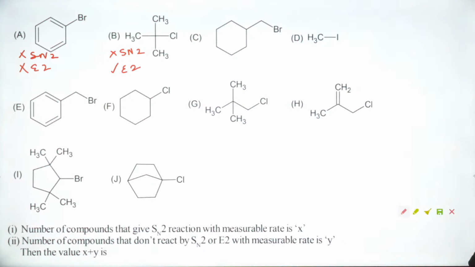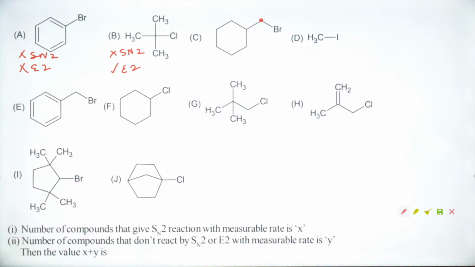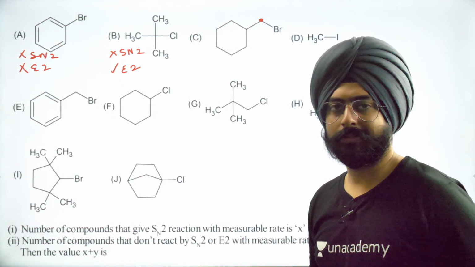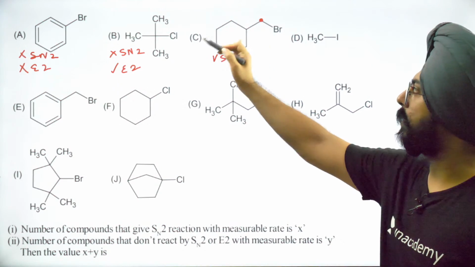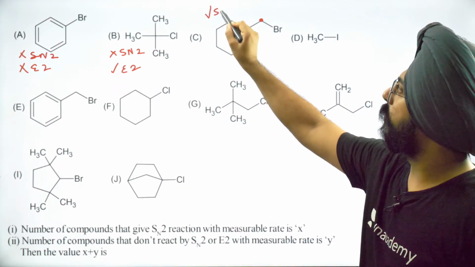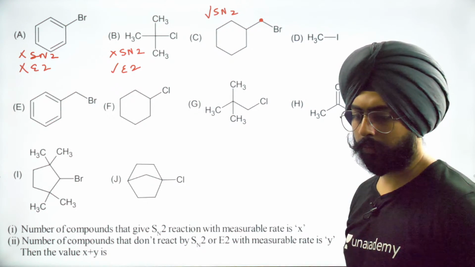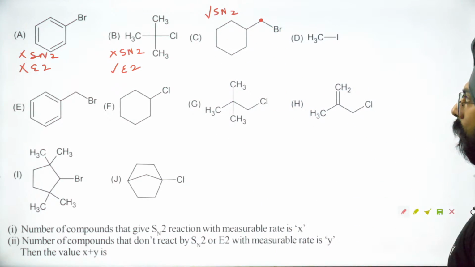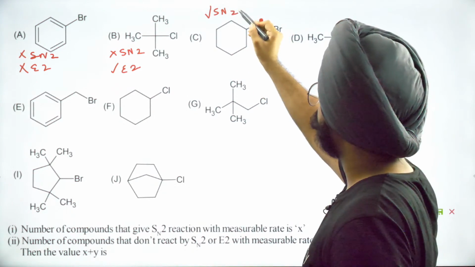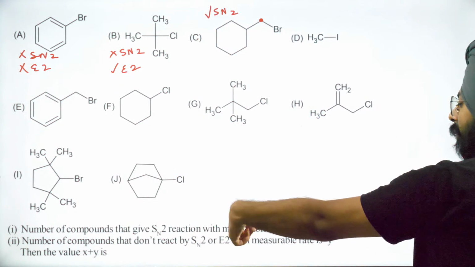Next one. Can it give you SN2? Look at this particular carbon. It's a primary halide, isn't it? Yes, it can give you SN2. SN2 दे सकता है आपको ये. So I will write over here SN2 is possible. Is SN2 possible? Yes or no? चलो मान लेते हैं SN2 is possible and E2 is also possible. We don't need to consider E2 separately. If SN2 is there, we'll count it in the first case.